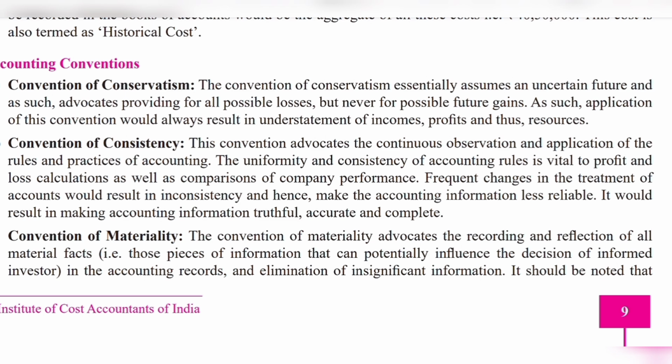But we do not record potential gains, only losses and expenses. It's like carrying an umbrella even on sunny days. Better safe than sorry. So that is the conservatism concept.